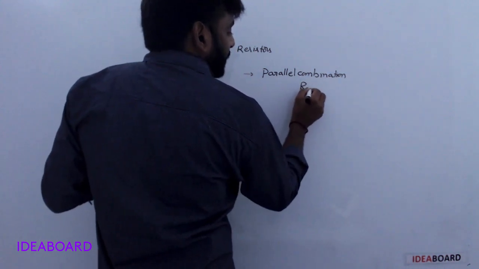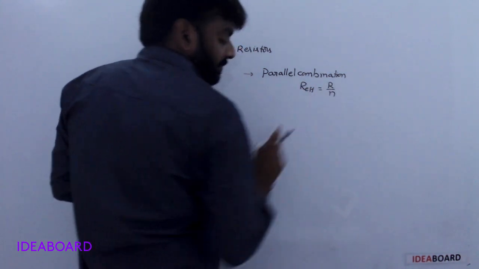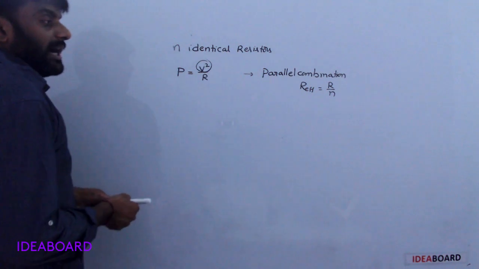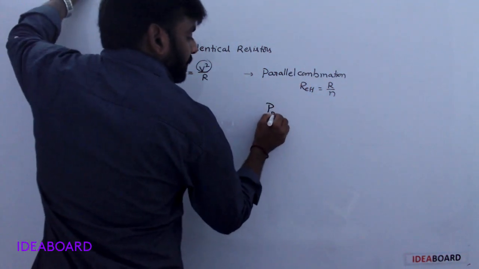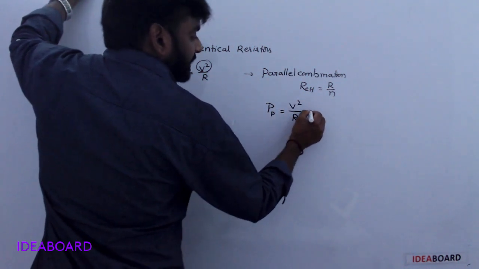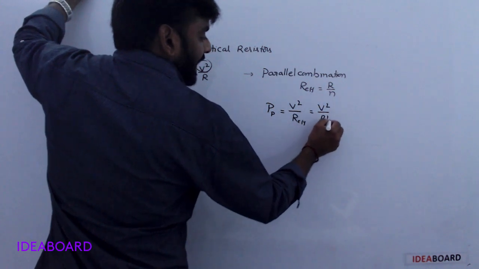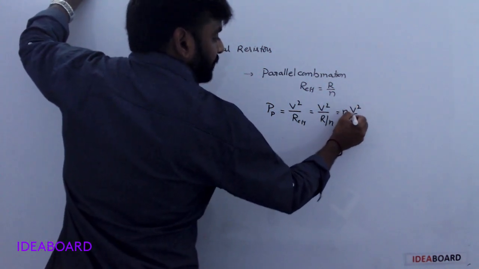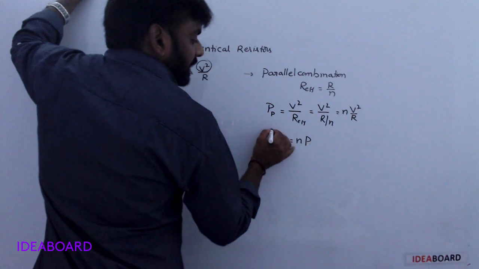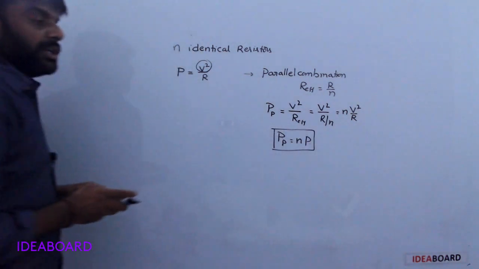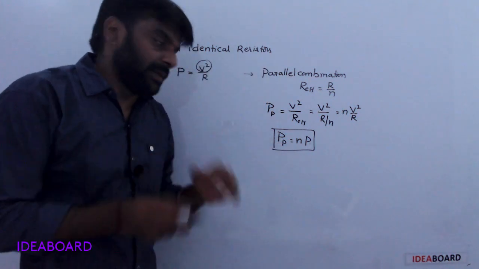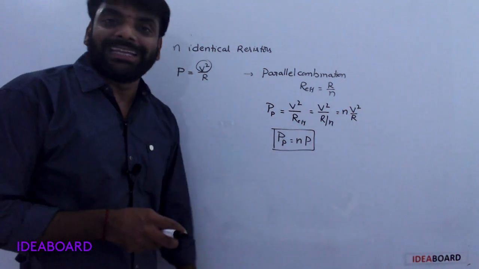Parallel combination means effective resistance is equal to R by N. Now in parallel, V square by R effective is V square by R by N, which is N into V square by R. In parallel combination, it is N times the individual one. N identical resistors connected in parallel: power of the total combination is equal to N into power of each resistor.